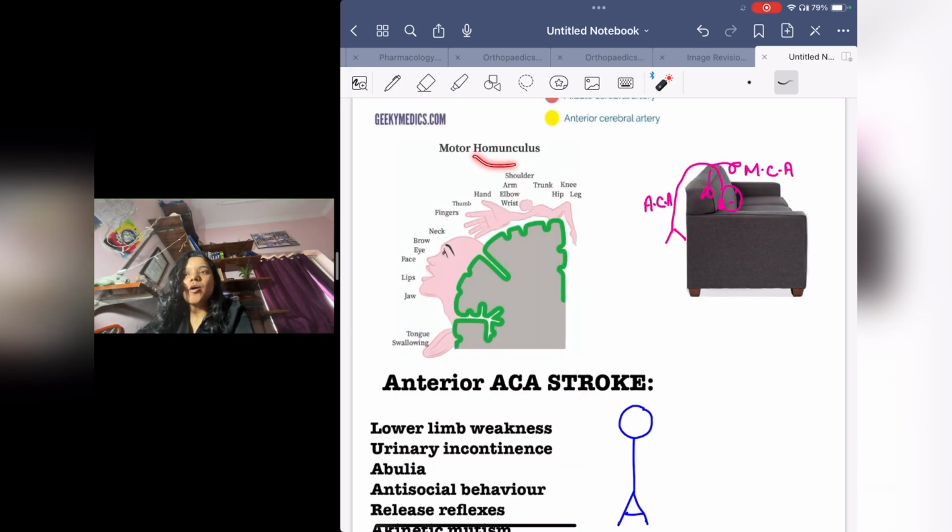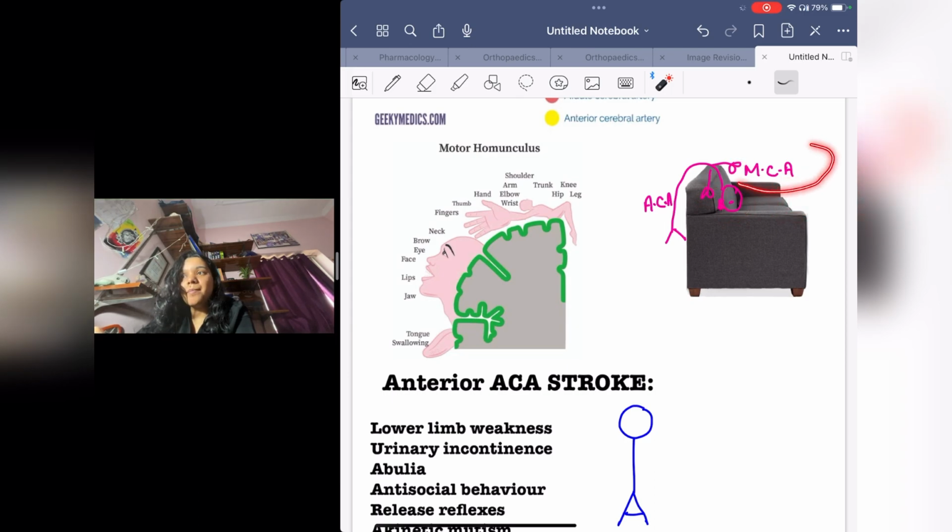We should also know something about the homunculus. Just imagine this is a sofa. This is the lateral part of your sofa and this is the middle part of your sofa. And a man is lying from the face and the upper limbs like this. So the facial part and the upper limb parts are lying in the lateral part of your brain.